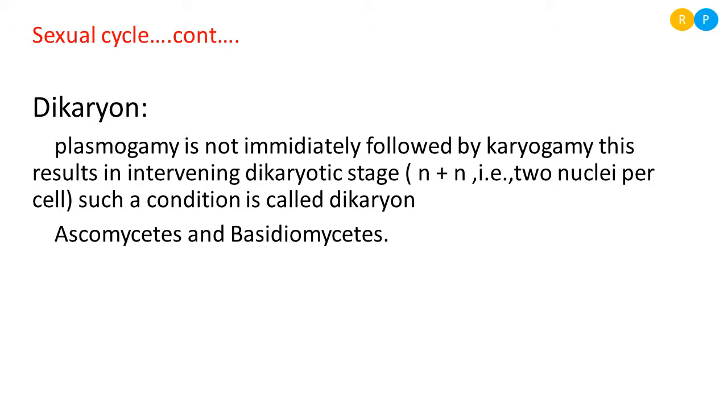Clear, right? You can also observe in the diagram where we can notice the dikaryon stage in the cell. In the first diagram you can see two cells are present. These two cells are nothing but gametes. In the next step they undergo fusion. Clear? During the first fusion only the protoplasm mixes together, and that is what we call plasmogamy. Plasmogamy is not followed by karyogamy. As a result, two nuclei remain present as they are in one cell. Clear, right? That stage we call dikaryon.